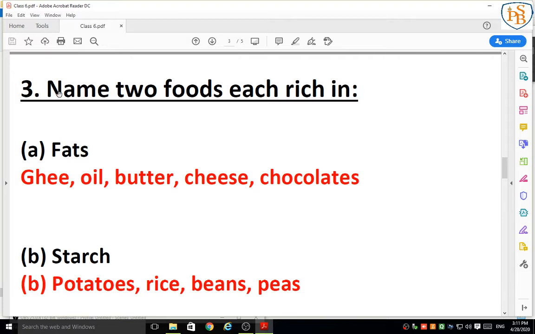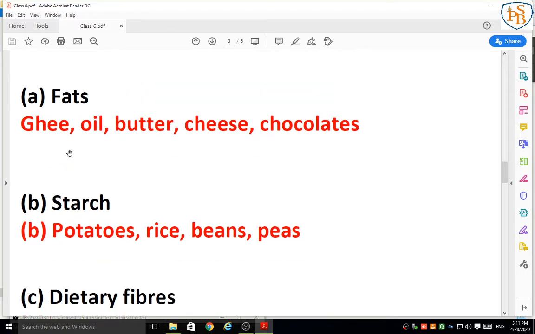Next question is: name 2 foods each rich in. Means here you have to write the examples of this nutrient. I have given many answers, you can write only 2 or you can write all. So first is fats. Many examples, many sources are there.